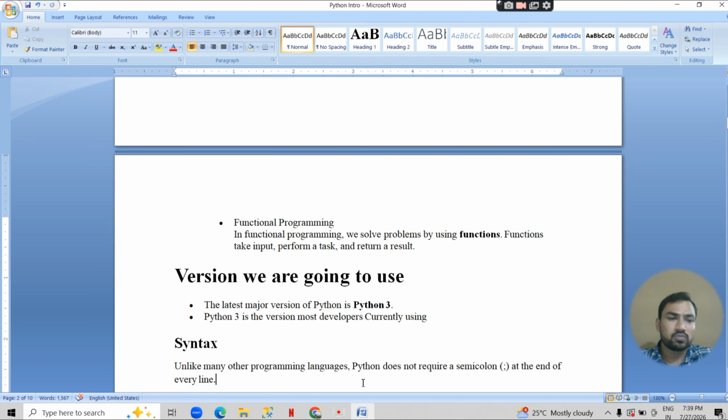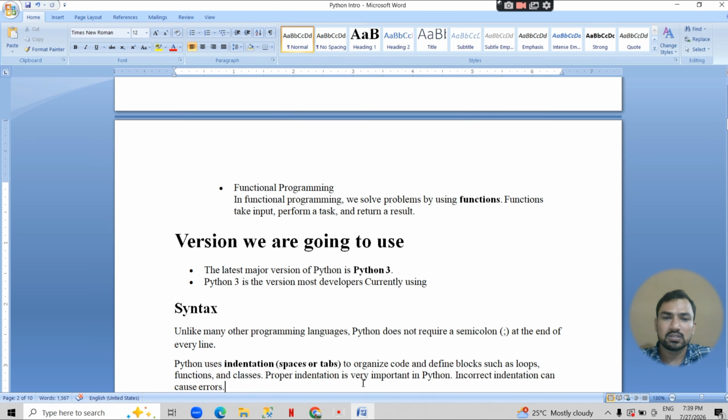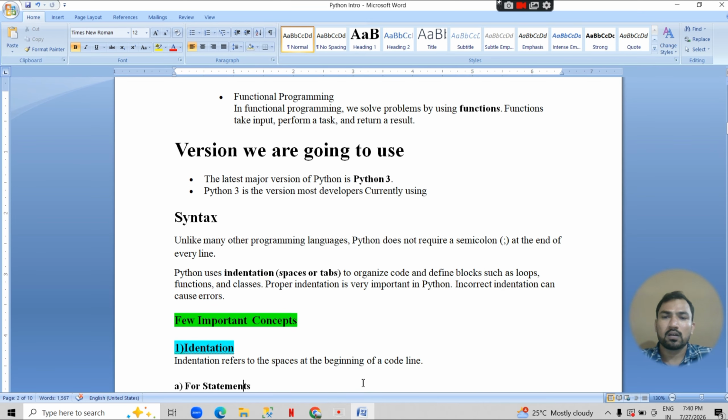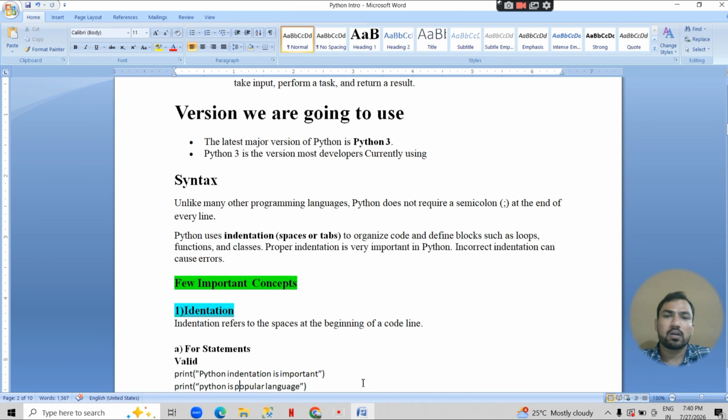Okay, which version are we going to use? We are going to use version 3 onwards. And syntax: unlike other programming languages, it is not necessary to use a semicolon in Python, but indentation is important. Indentation means space before starting a statement. A statement is nothing but a programming line we write; we call it a statement.